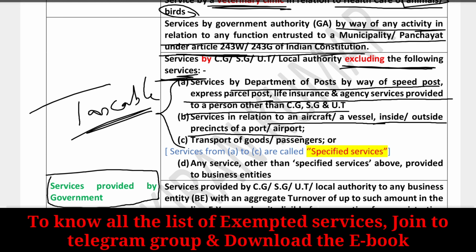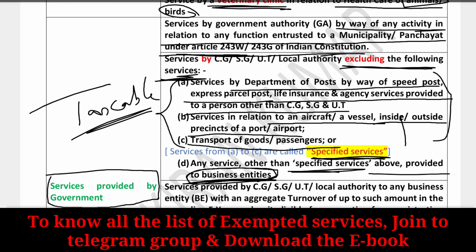That's why the airport authority is charging GST on the ultimate recipients, that is passengers, and the transportation of goods or passengers. These were completely taxable, and these three were called specified services. You have to remember, so we can use the same word later also when services come into the picture. Any services other than these specified services above provided to business entities are also taxable.